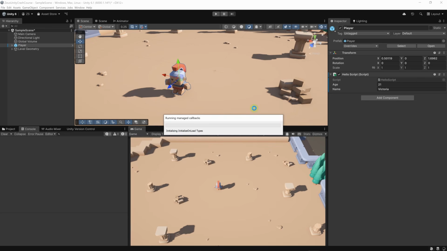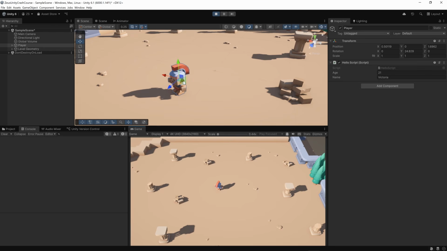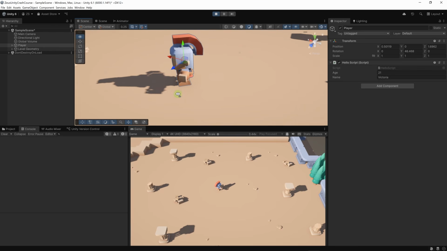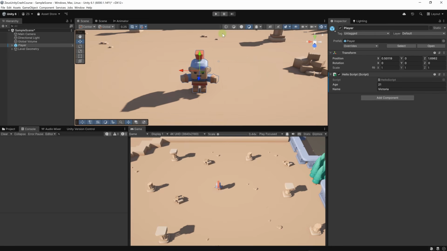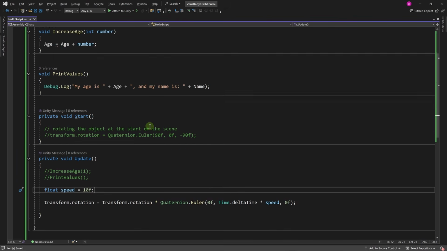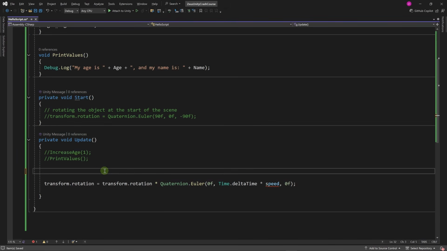Okay, now let's go back and let Unity compile the scripts, and we're going to run the game again. Now our character turns at 10 degrees per second. It's actually very slow. Why don't we expose the speed variable to the inspector? So we're going to stop the game and go back to the code. Now let's cut this.